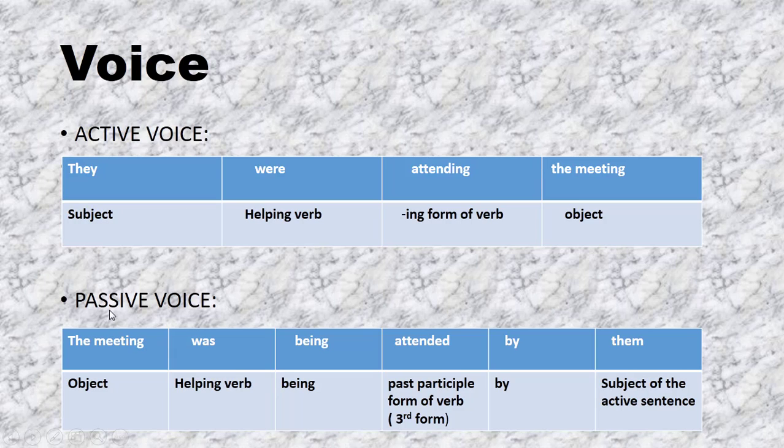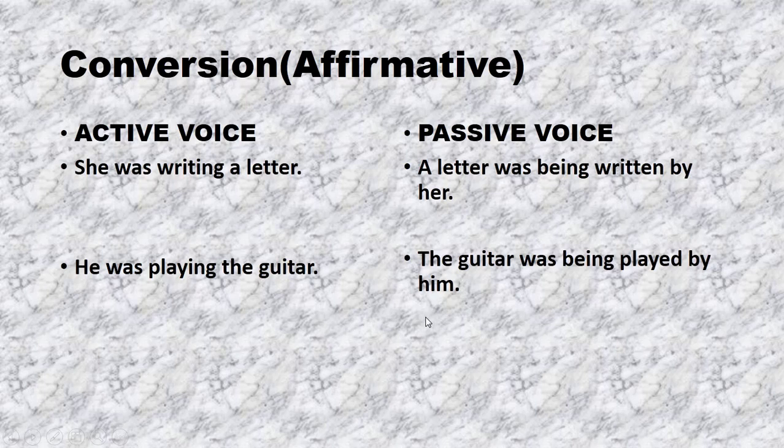Here subject is receiving the action, while in active voice object is receiving the action. Now I will summarize the whole idea. In active voice, subject performs the action, while in passive voice, subject receives the action. Right? Now we will proceed further. Now we will discuss the conversion of voice of the affirmative sentence structure. Affirmative sentence structure is a simple sentence.